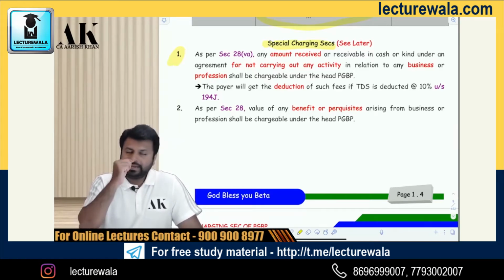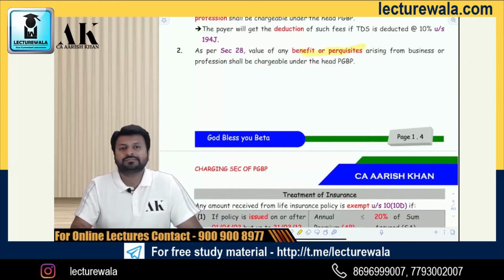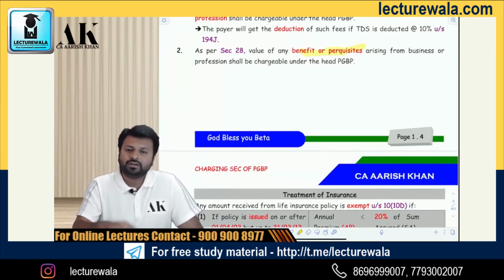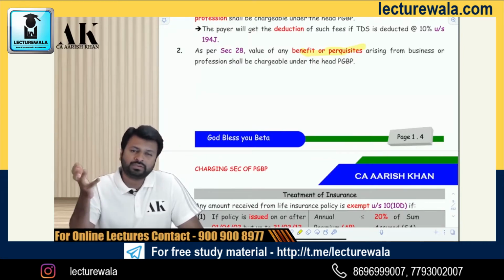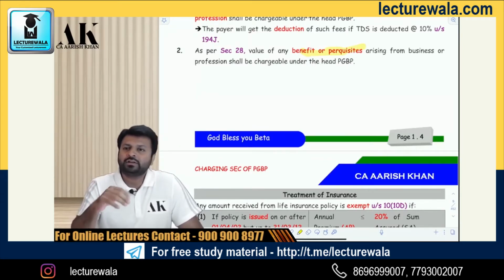Second one. In business, if you get any benefit or perquisites, suppose you have made your customers very happy with the product which you have made. The customer has given you some gifts or perquisites. The customer has said, I am giving you a trip to Europe worth 10 lakh rupees. Why? Because he is happy with your business. So that customer gave you a 10 lakh rupees worth Europe trip, and that particular trip will be chargeable under the head PGBP.